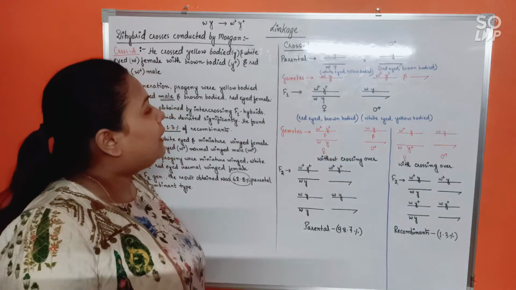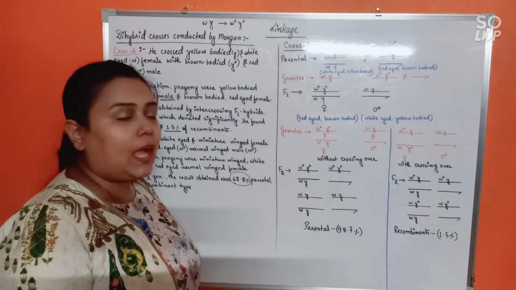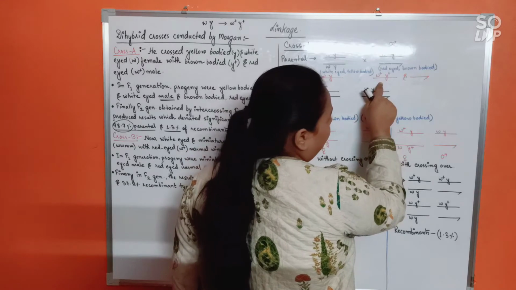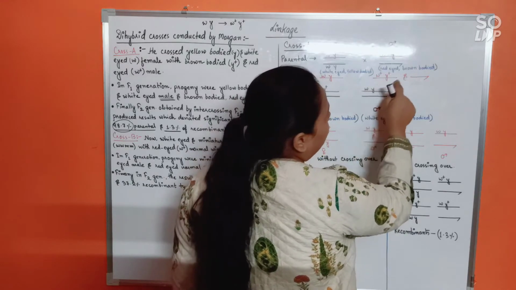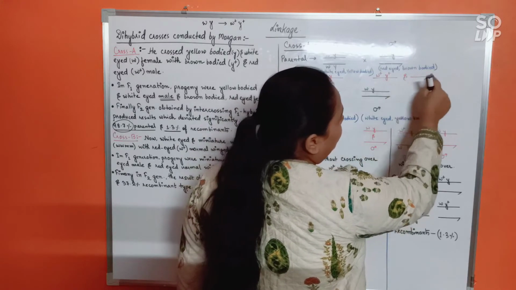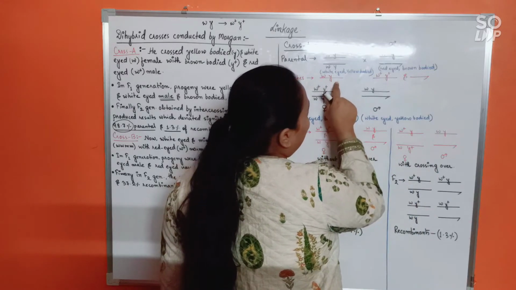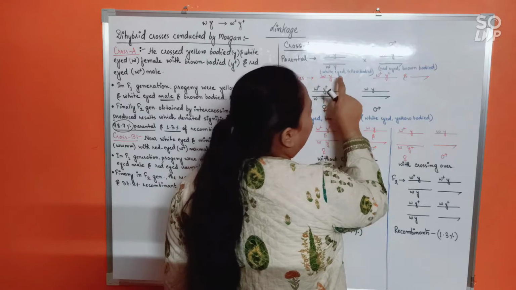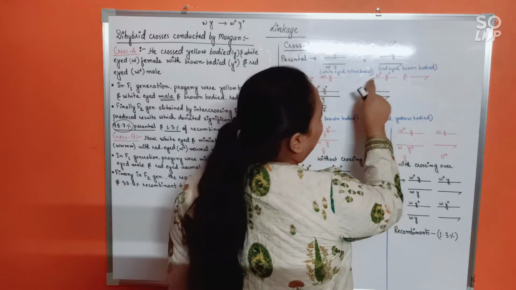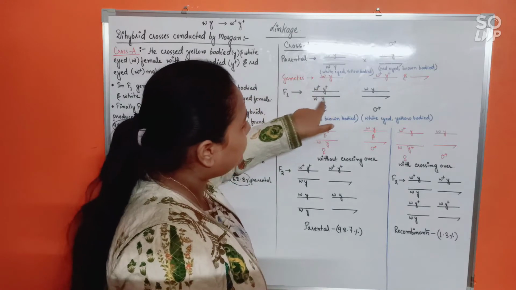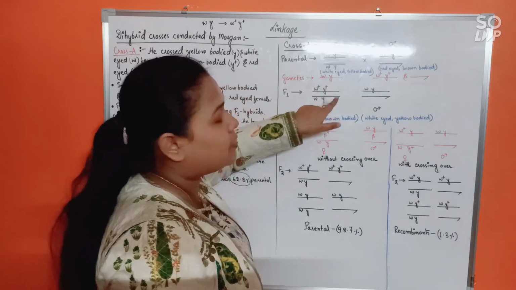All right. Now, for the F1 progeny, what will happen? This is going to fuse with this. 50% of the sperms carry X, 50% of the sperms carry the Y chromosome. So if the X chromosome of the female gamete fuses with this sperm, the combination will be W plus Y plus.